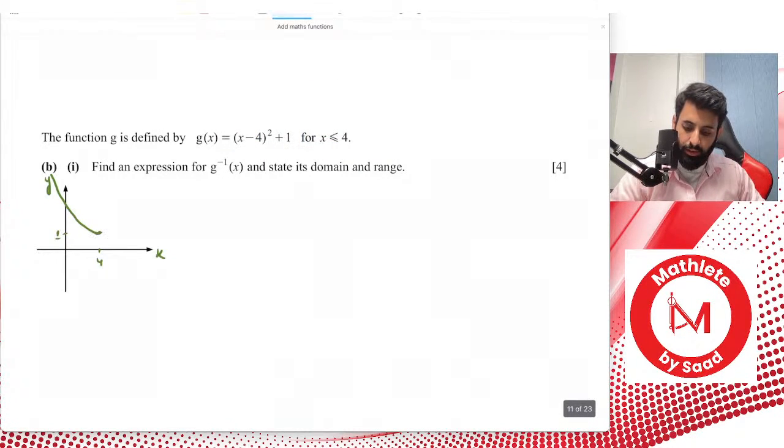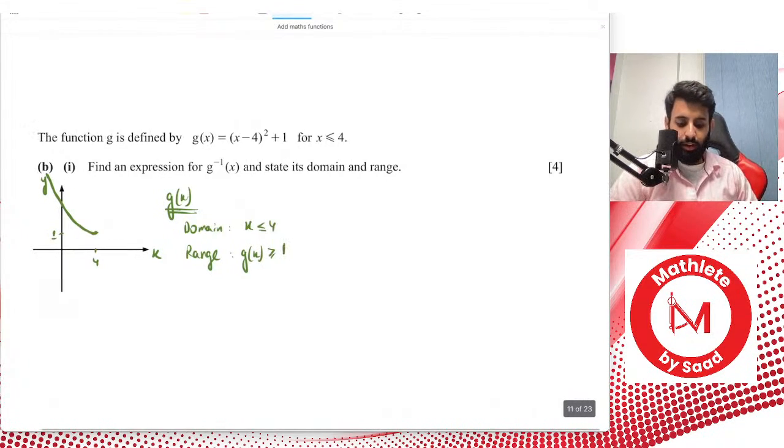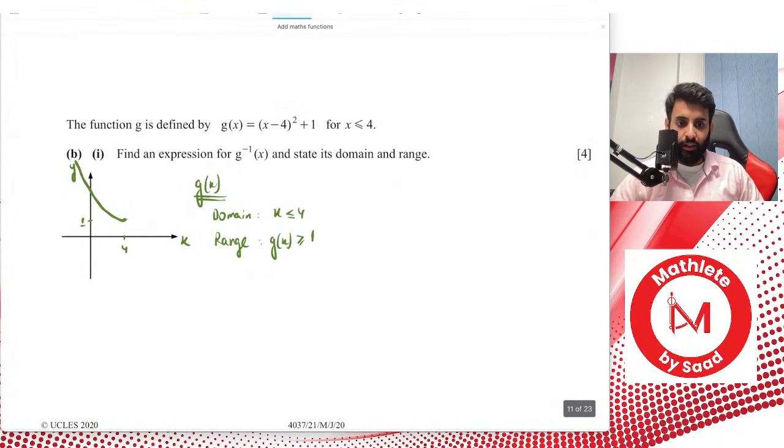Now, if I ask you to write down the range, remember, we're talking about g of x. As far as g of x goes, the domain is given to us clearly: x is lesser than or equal to 4. But looking at the curve, looking at the graph, if I ask you to write down the range, it becomes a lot easier to see what the range is going to be. I'd like you to answer this question and tell me what the range will be. Yep, that's correct. It's not going to be greater than. In fact, it's going to be greater than or equal to 1. I get what you mean. It's going to be greater than or equal to 1. Remember, what we're talking about right now is g of x.